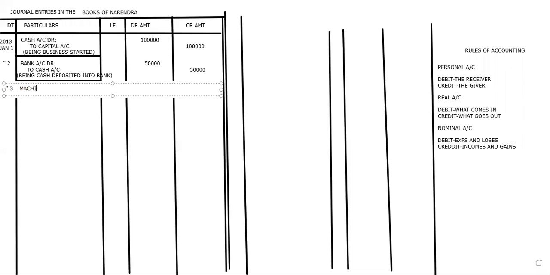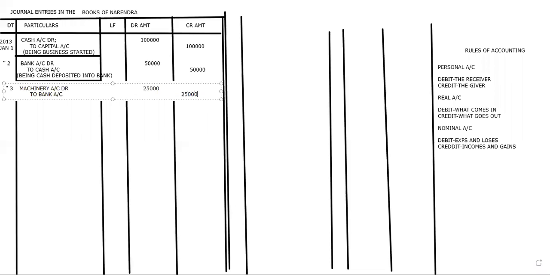Debit. So machinery I have written on the debit side. Now the leftover part, I'm going to write on which side? Credit side. So what will we write on the credit side? To Bank account. Is this clear now? Yes, ma'am.